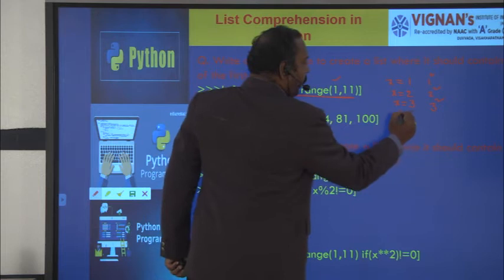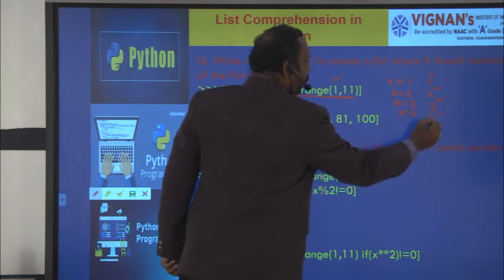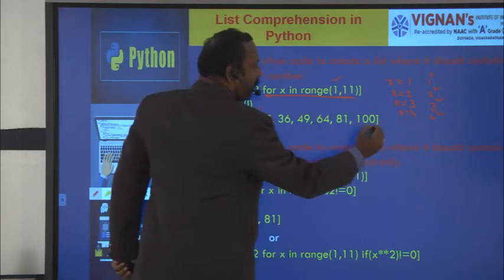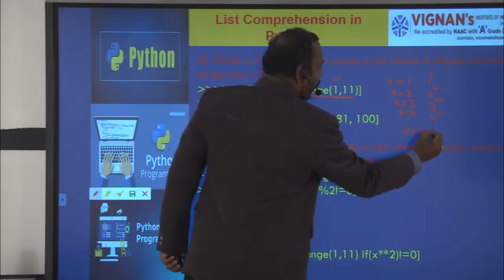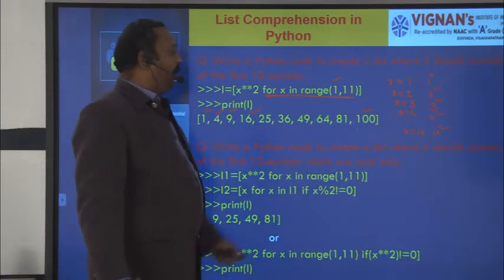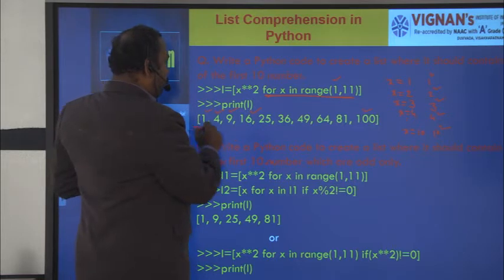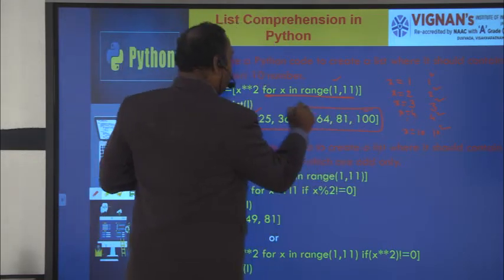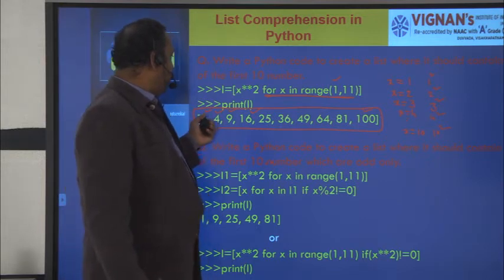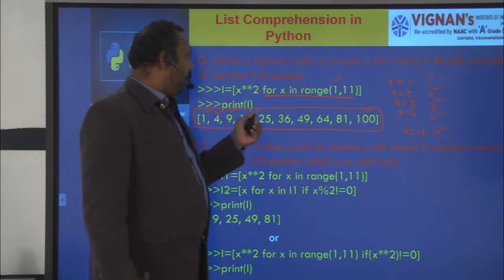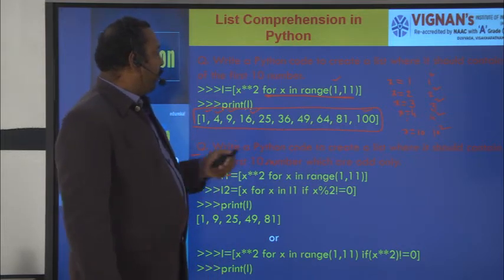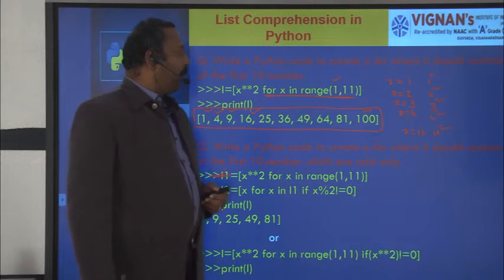Similarly, x gets value 4. 4 power 2, 16 is the next element. Like this, it will go through all the elements, and x gets value 10. And 10 power 2 is nothing but 100. So what is the output we got? This is the output we got here: 1 power 2, 2 power 2, 3 power 2, 4 power 2, 5 power 2, like this up to 10 power 2. So this is the output for this particular comprehension.